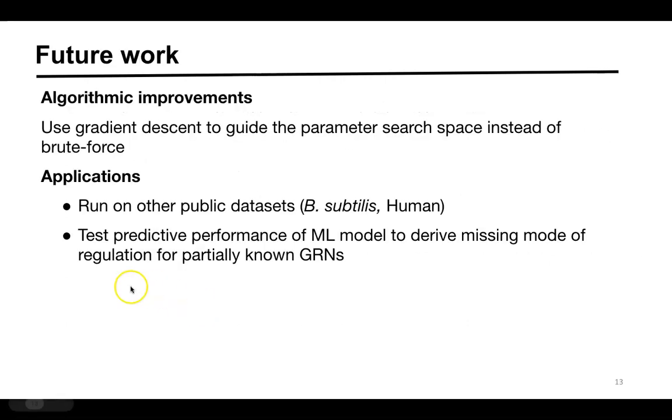For future work, we plan to use gradient descent and replace the inefficient brute force search with it, run our experiments on other publicly available datasets, and also test the predictive performance of our maximum likelihood model to derive missing modes of regulation for partially known GRNs.